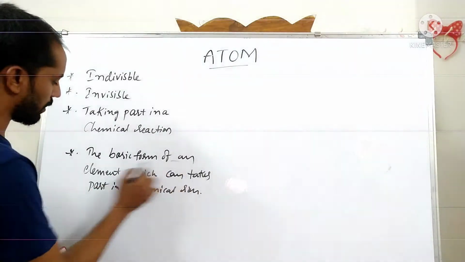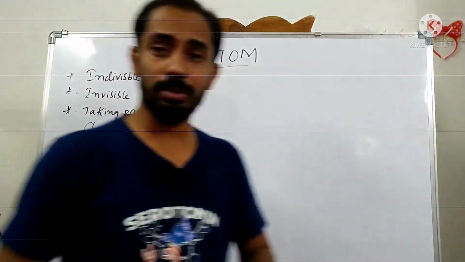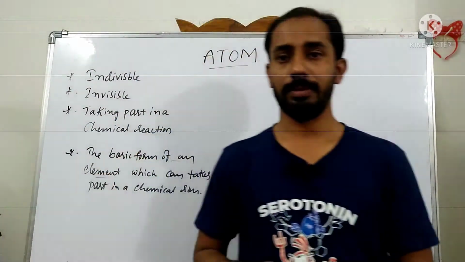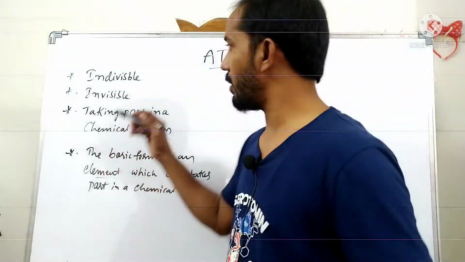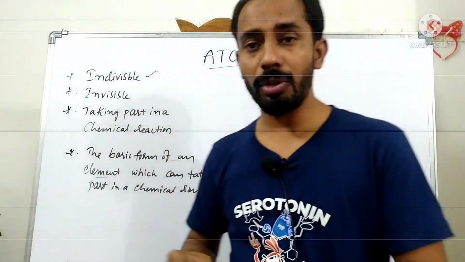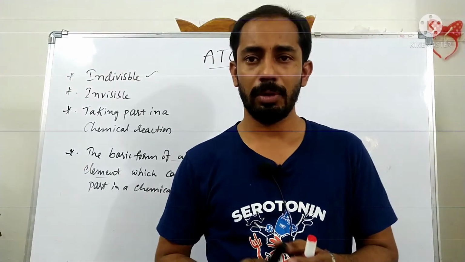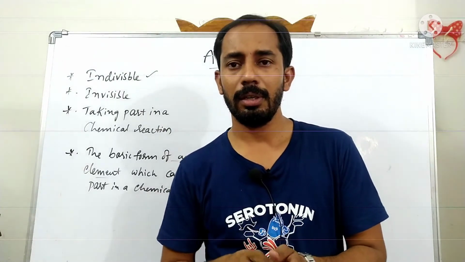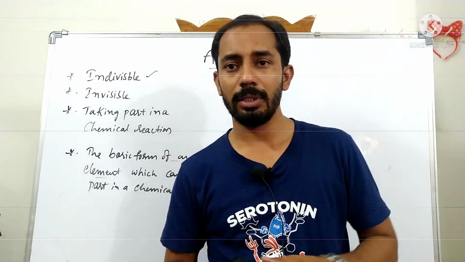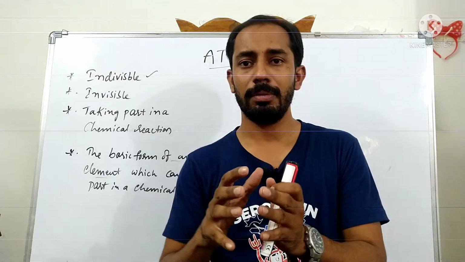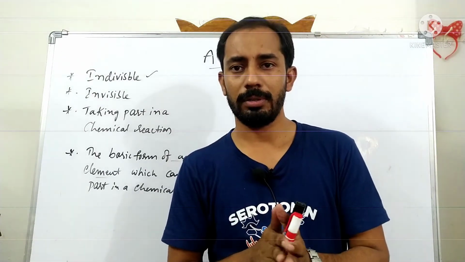That means elements are made up of atoms. According to John Dalton, the atom is indivisible, but modern theories say that atoms are complex in nature. They are made up of subatomic particles.